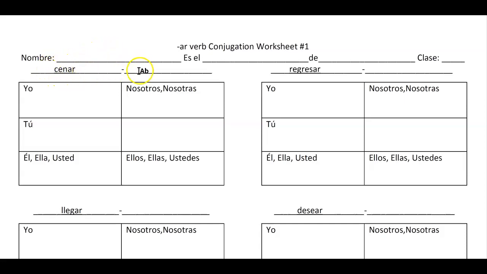Cenar is our first verb. Here we're going to say what it means. It means to have or to eat dinner. Then we want to conjugate it. We're going to mark out the AR because remember we have to drop that ending.